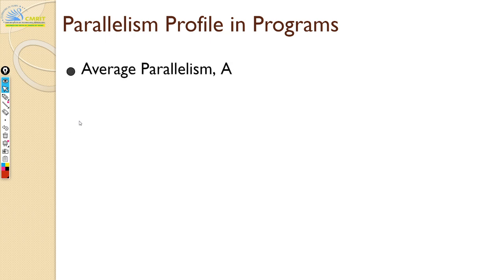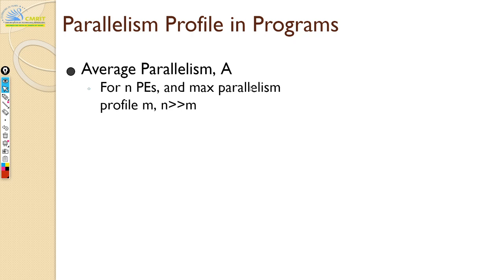So there's also something called average parallelism. Now we will assume that we have n processing elements in a supercomputer. So this is a supercomputer or a cluster or a massively parallel machine. There we have n processing elements. The maximum parallelism profile that we have is m. What this means is,